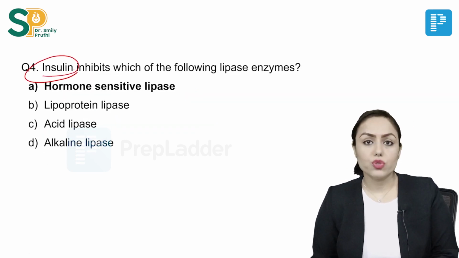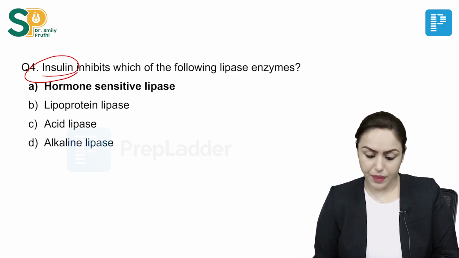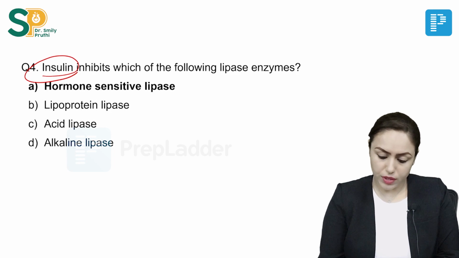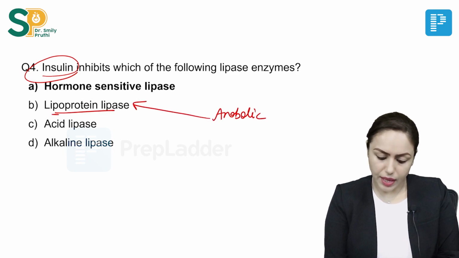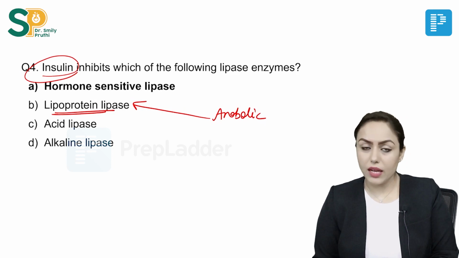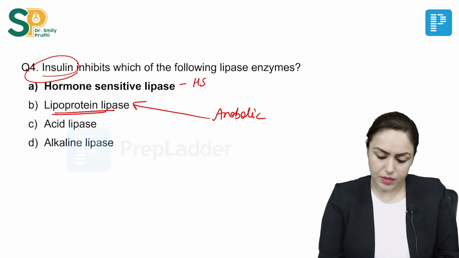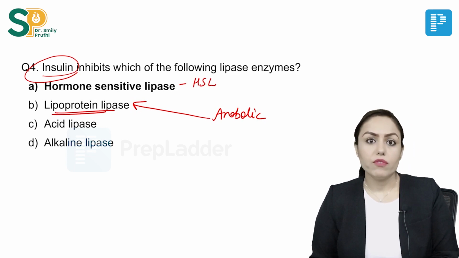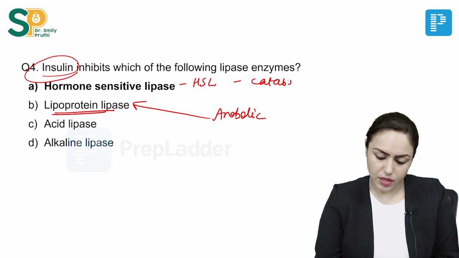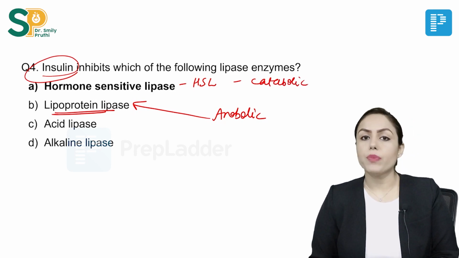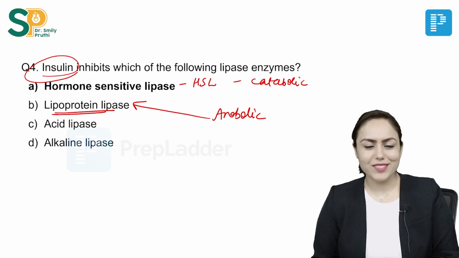Next, coming to question number 4. The hormone insulin inhibits which of the following lipase enzymes? We know that insulin is an anabolic hormone. It activates lipoprotein lipase, which is an anabolic enzyme. But hormone sensitive lipase, HSL, which is present in adipose tissue, is a catabolic enzyme. It is inhibited by insulin and activated by glucagon, right?